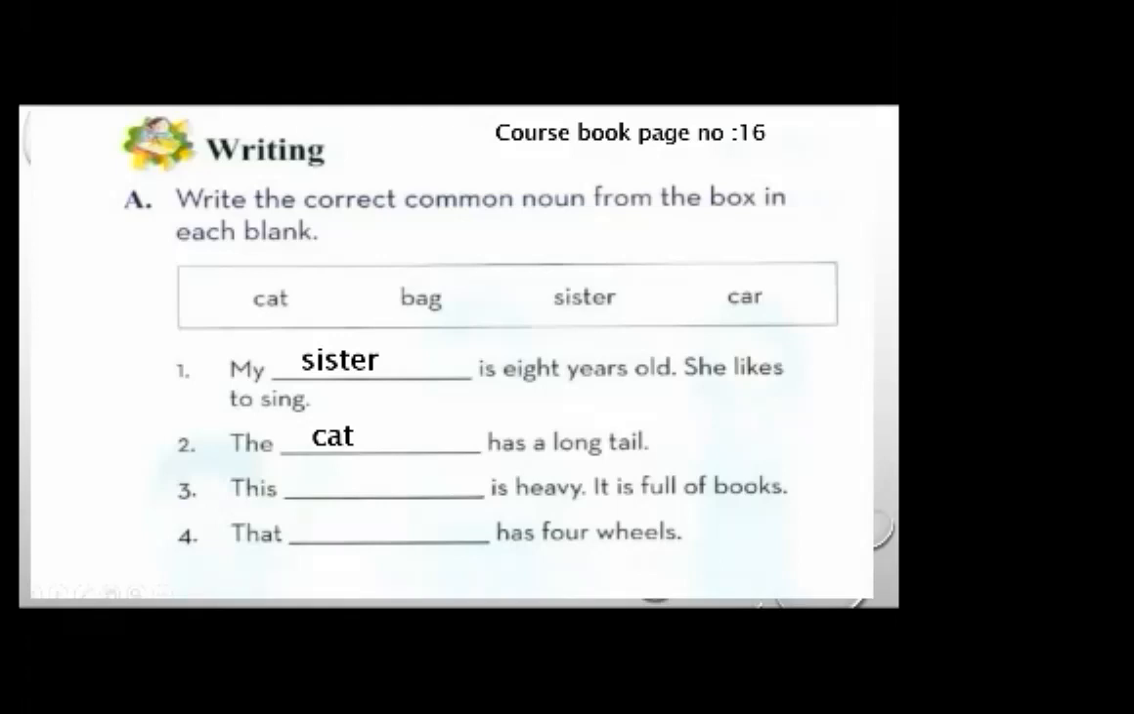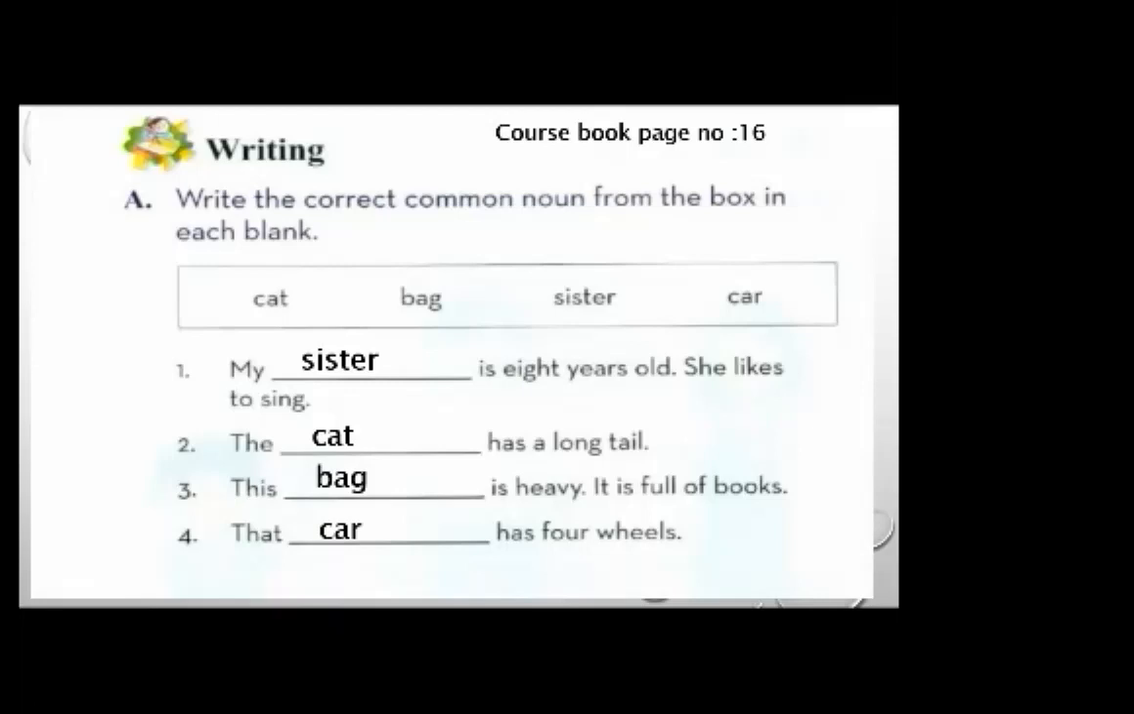Number 3, this dash is heavy. It's full of books. So car. This car is heavy. It's full of books. No. So what is the correct answer over here? Bag. This bag is heavy. It's full of books. Number last, that dash has 4 wheels. What has 4 wheels? Car. Car has 4 wheels. Very good.